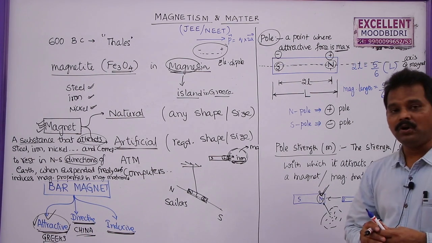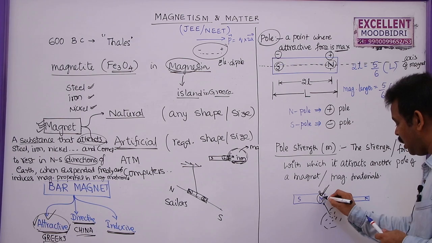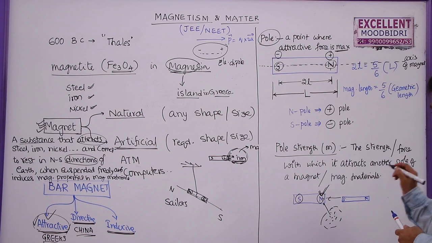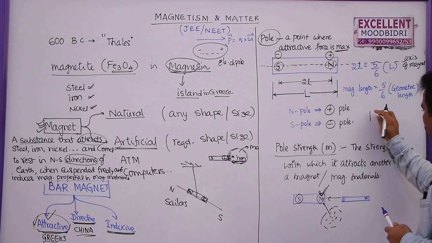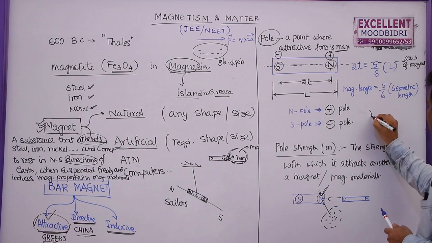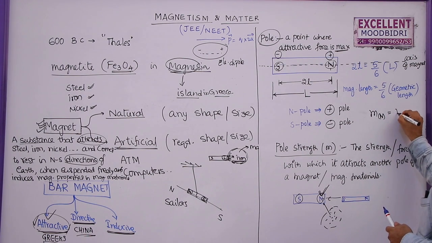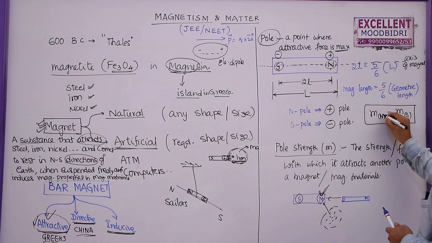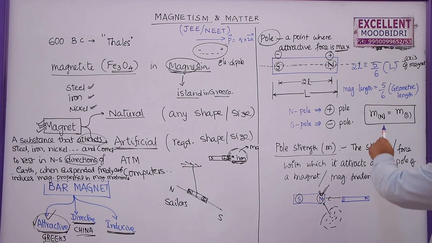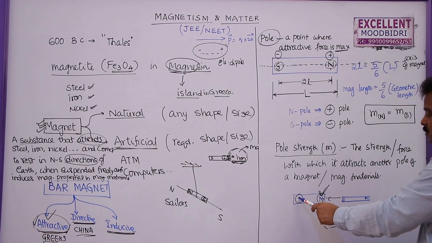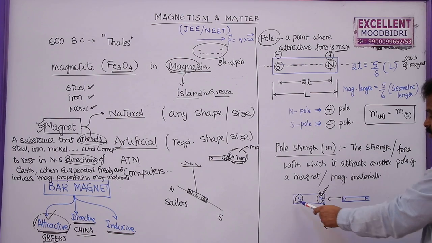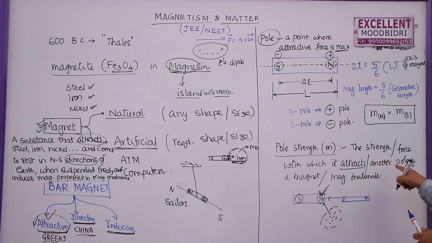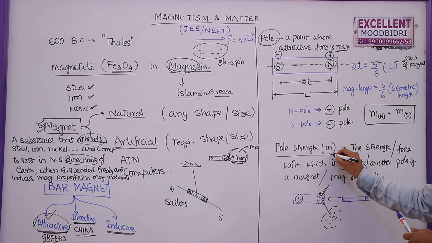The law of poles states that the pole strength of the north pole is exactly equal and opposite to the pole strength of the south pole. So we can write the pole strength of the north pole, m N, is equal to m S. So this is the condition here. The force with which the north pole attracts is equal to the force with which the south pole attracts or repels. That's why I am writing that the strength or the force with which it attracts or repels another pole of a magnet or magnetic material is called pole strength.